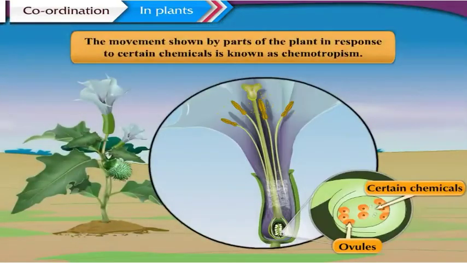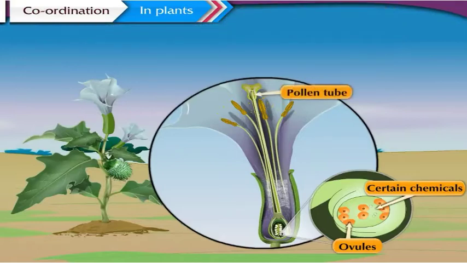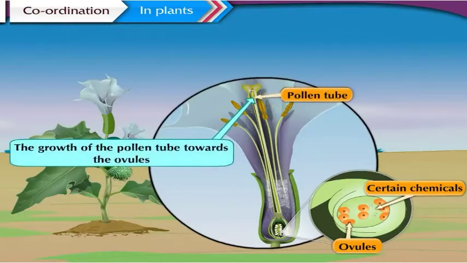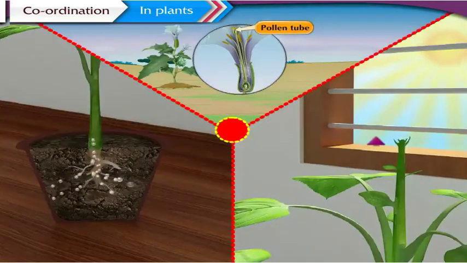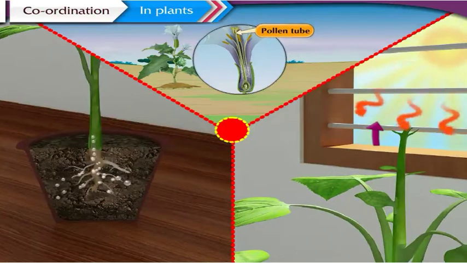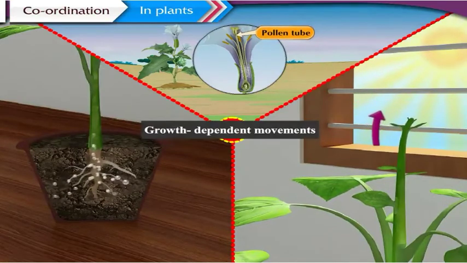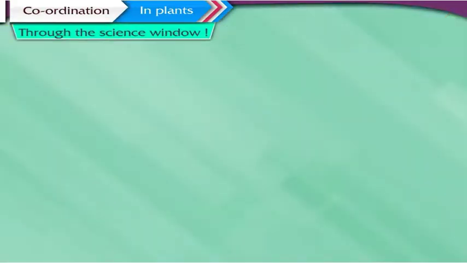The movement shown by parts of the plant in response to certain chemicals is known as chemotropism. The growth of the pollen tube towards the ovules is an example of this type. All these movements are related to the growth of the plant. Hence, such movements are called movements of plants which are growth dependent. Through the science window.